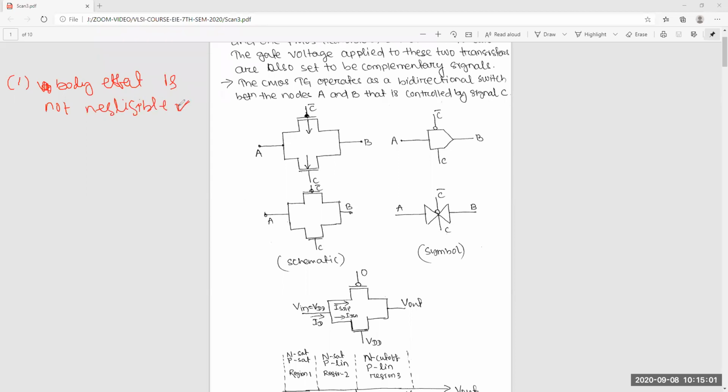The body effect will come, which will again deviate the performance. This is common for both the NMOS and PMOS switch.